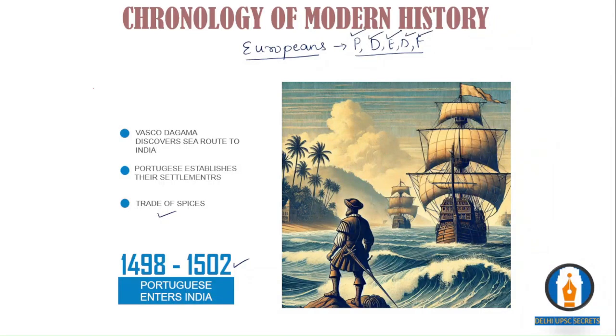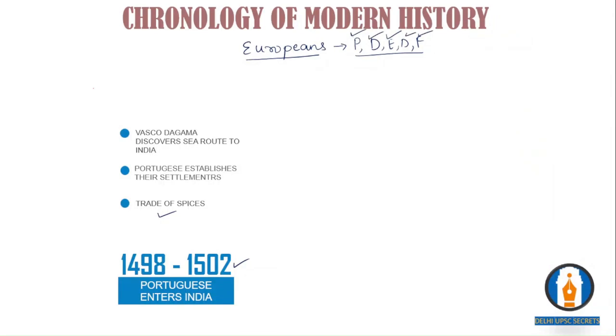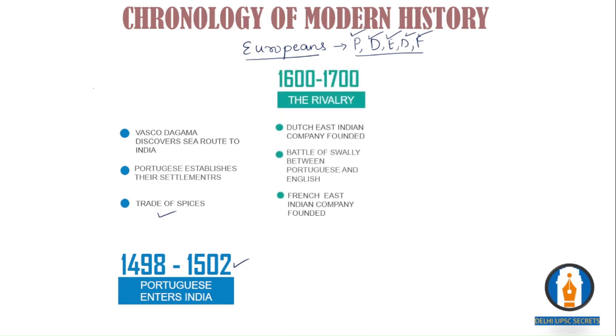Obviously, when various powers enter the Indian subcontinent, there would be rivalry among them. The period between 1600 and 1700 is a phase where you see rivalries between all these European nations.